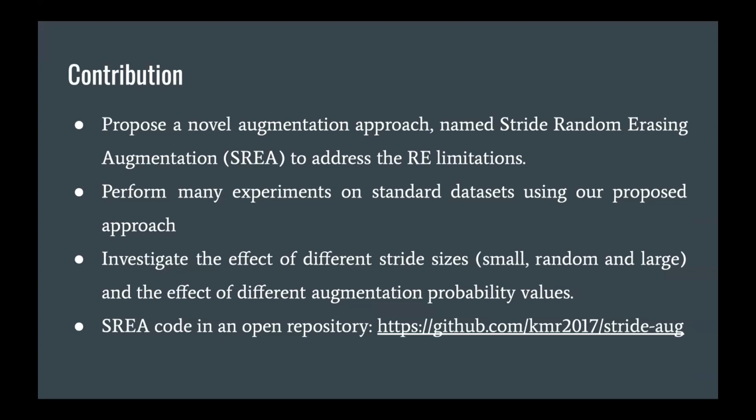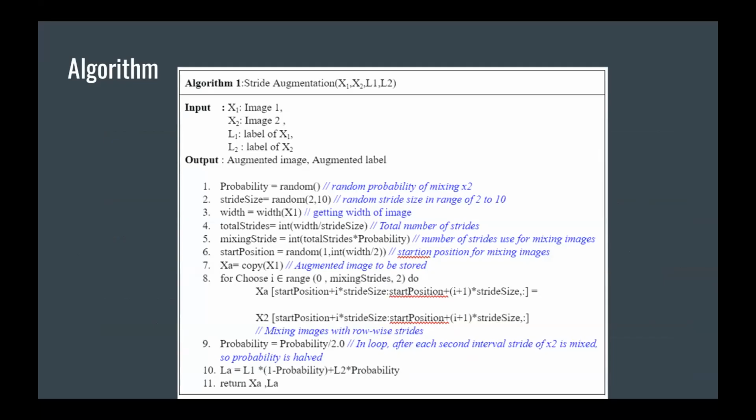Right, this is the contribution, and this is the algorithm. Basically, in the algorithm we take one image, another image, and the label of image one and label of image two. As you can see, these are the parameters coming into the function, and the output is the augmented image and augmented label. We randomly generate a probability of mixing x2. You can assume this is the probability of mixing the cat here.